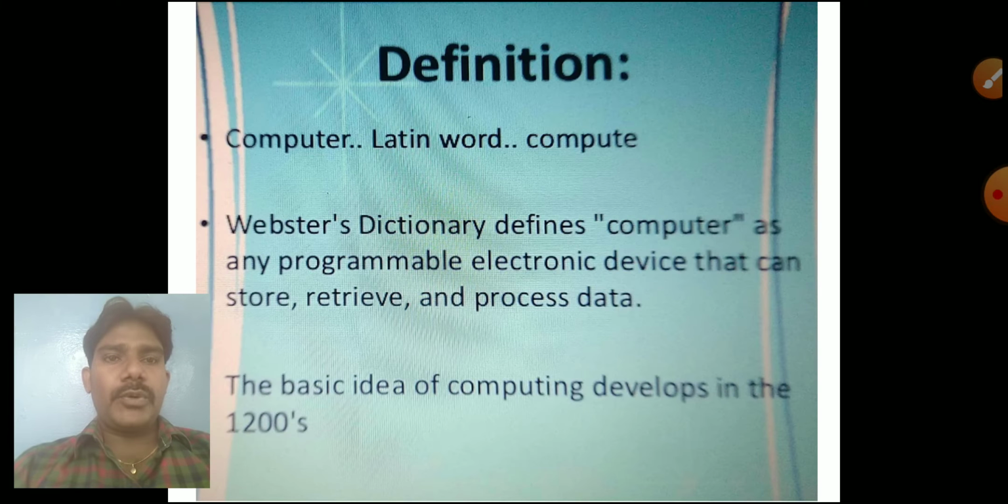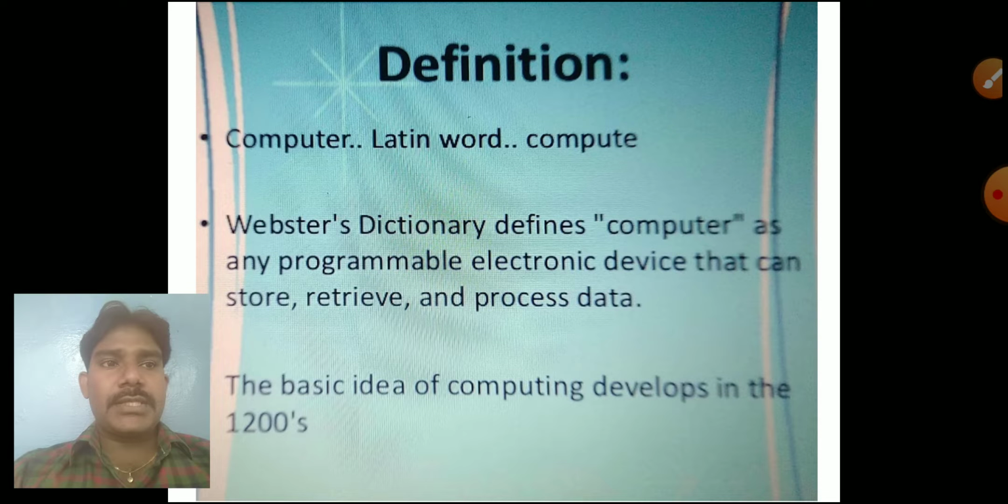So what does computer mean? What is a computer? A computer is an electronic machine or device. That is called a computer. The word computer came from Latin. The Latin word is compute, and that word itself converted to computer.